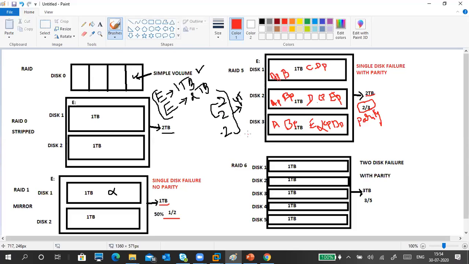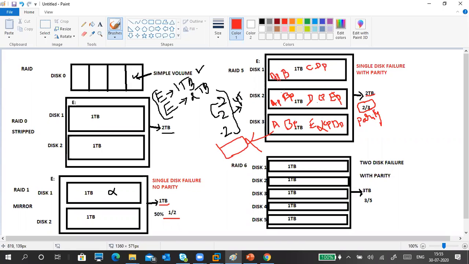And the failed disk, if you remove it and reinsert a new disk, the disk data will automatically be recreated using this parity. For example, say the third disk fails, I remove it and reinsert a new disk.